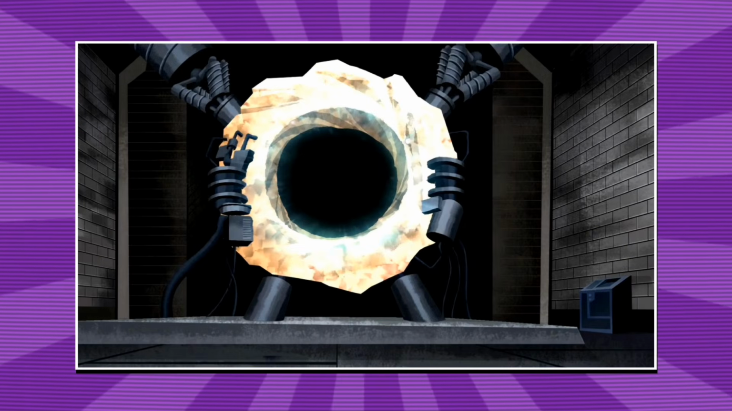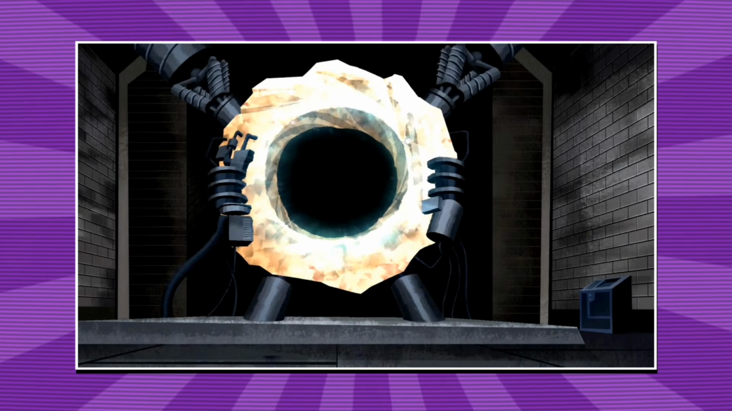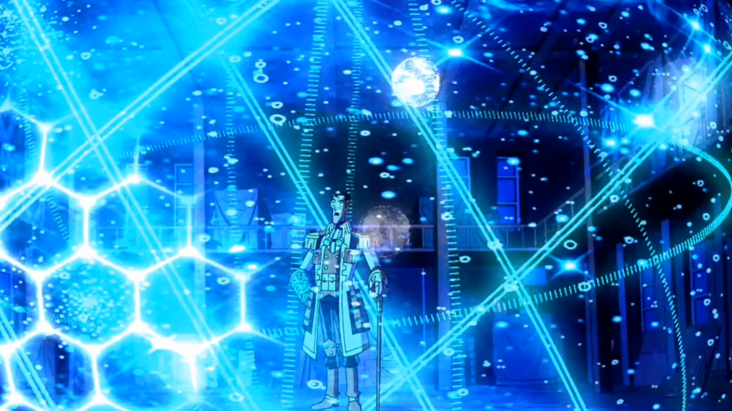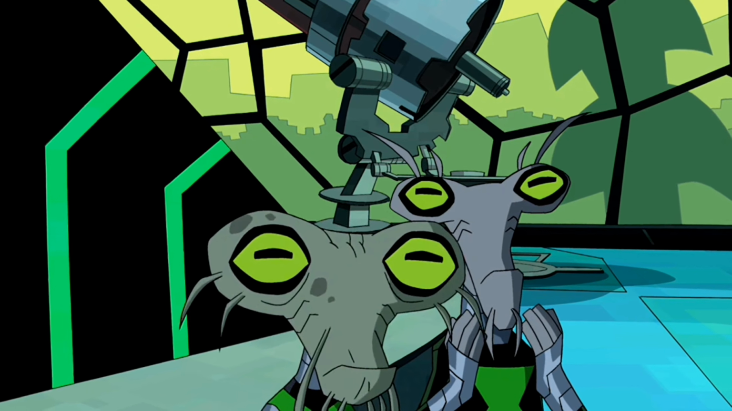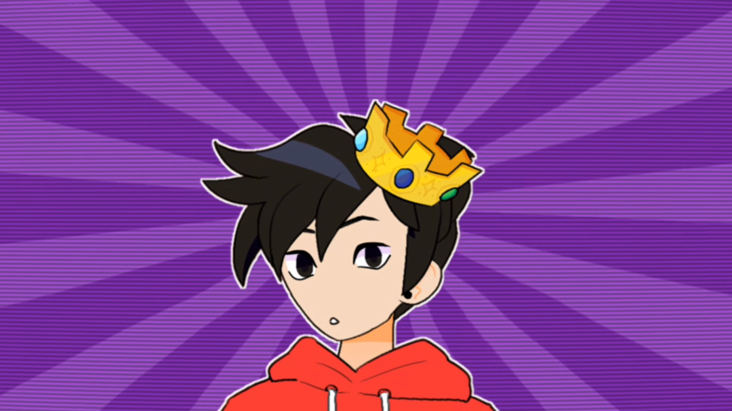Now we finally arrive at Ben 10 Omniverse, the series that completely changes everything we thought we knew about time travel. Until now, every time travel story involved changing the past or creating alternate futures. But Omniverse raises the stakes even higher. This time, the fate of time itself is at risk.